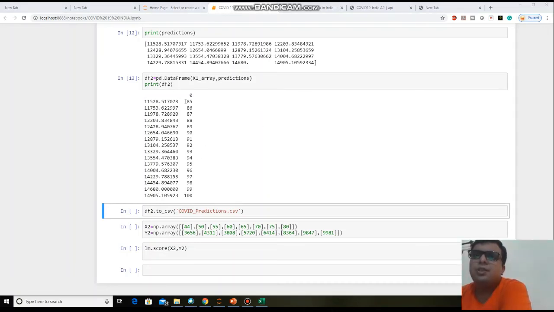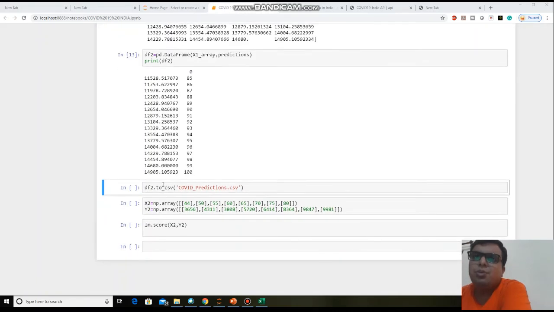Now you save this data frame as a .csv. Okay, so to save this data frame to CSV, you need to use this syntax df2.csv, and you need to give the file name, that is covid_predictions.csv. So you copied this data to this covid_predictions.csv file.